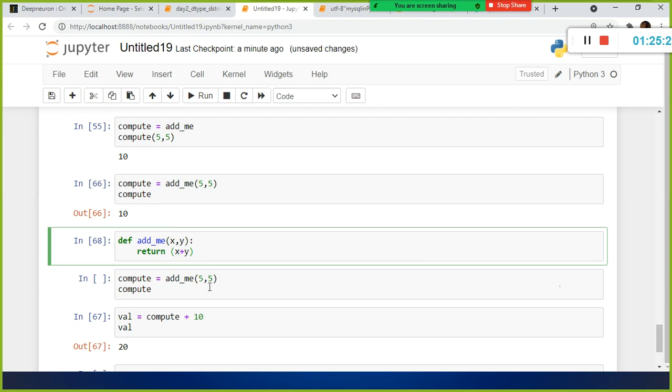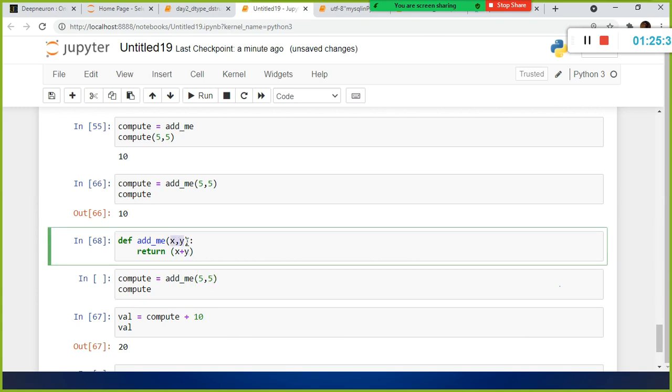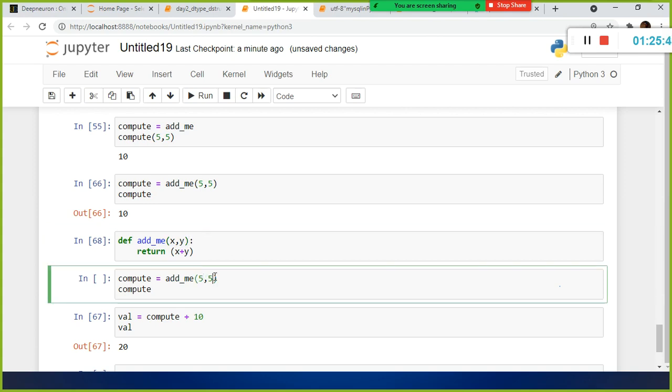The other condition is, whatever number of parameters you use in your function, you need to pass the corresponding actual values when you invoke this function. How do you invoke a function? Just specify the function name, and inside the parenthesis pass the parameters.